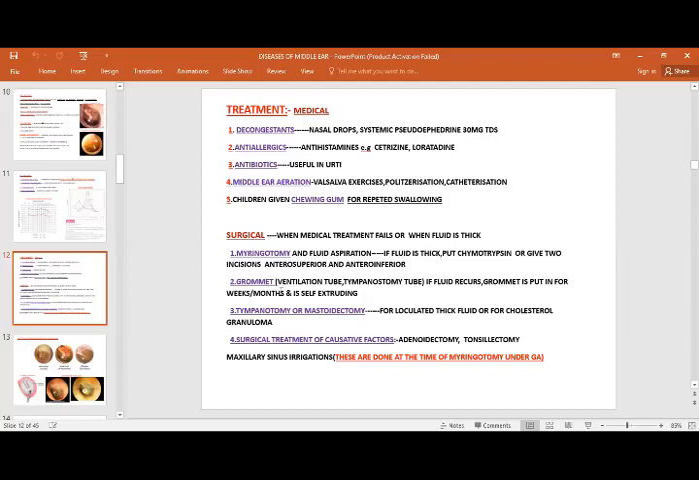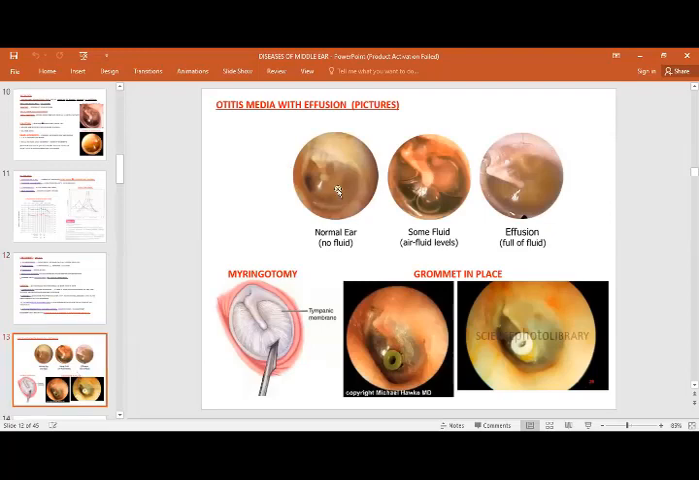And if it doesn't work, in the case of cholesterol granuloma, then we can go for tympanotomy or mastoidectomy. We also need to treat the associated factors, because in most cases they are presented with adenoiditis. So we will go for either adenoidectomy, tonsillectomy, or maxillary sinus irrigation. We need to treat the cause as well. You can see in this picture, this is a normal ear. You can see the light and some fluid, then there's bubble formation, effusion, and then this is the treatment: this is myringotomy and this is grommet insertion.